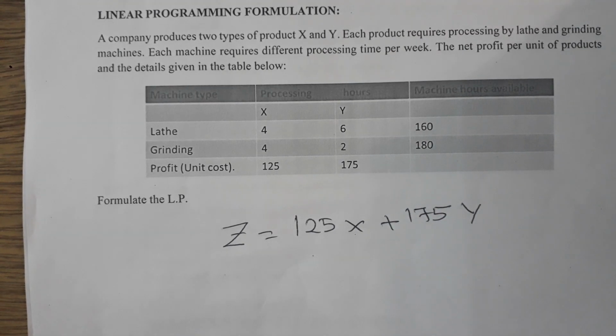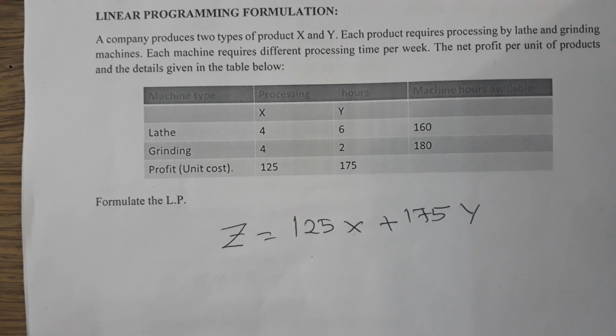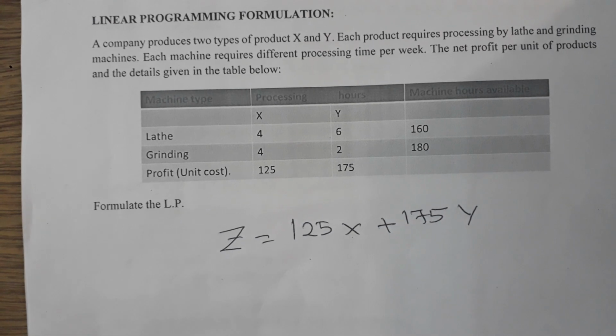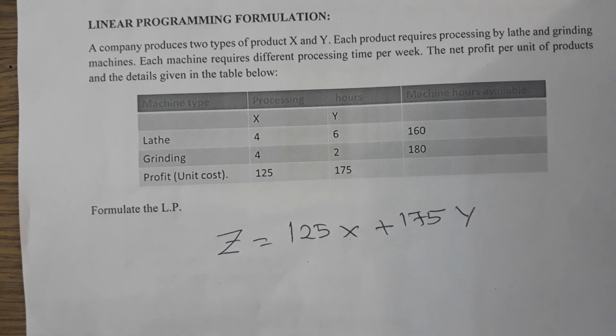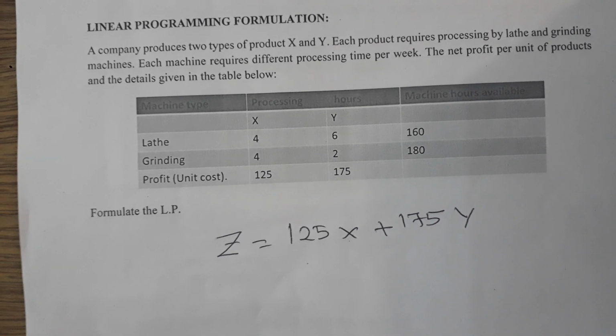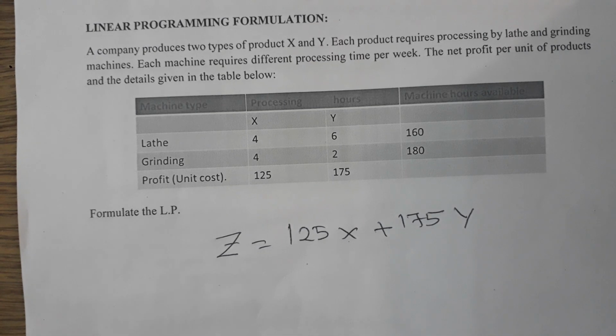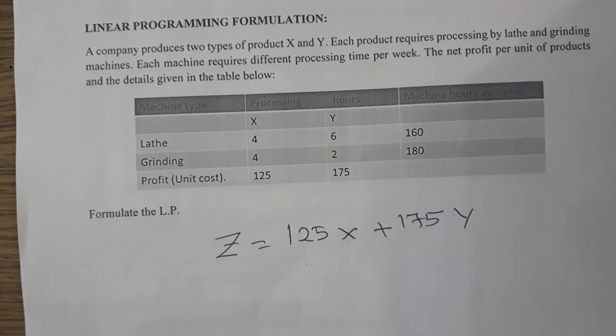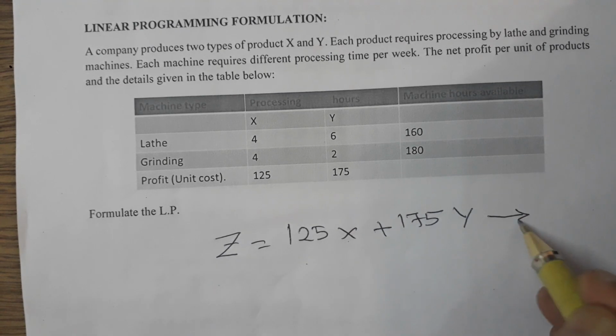This is your objective. That means if you are able to sell X number of products times the 125, that is going to be the profit out of the X product, and so also Y number of products multiplied by the profit is going to give you the profit out of the Y product. Adding together you will get the maximum. This I call equation 1.